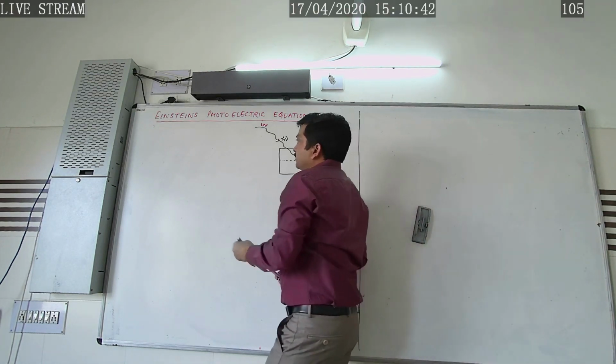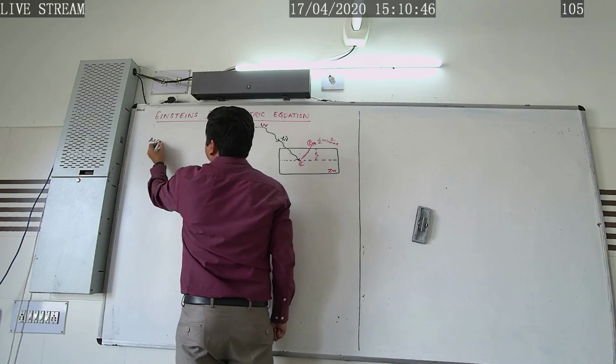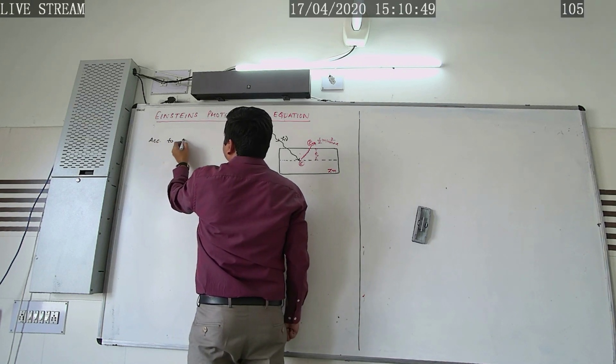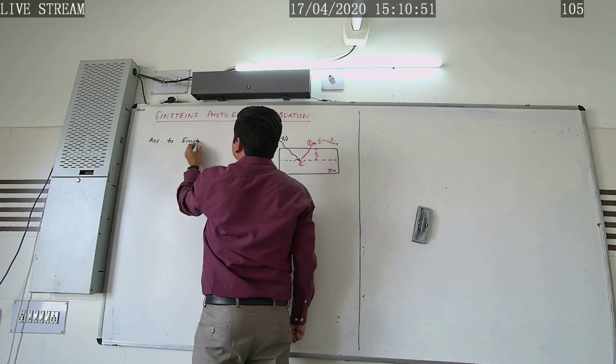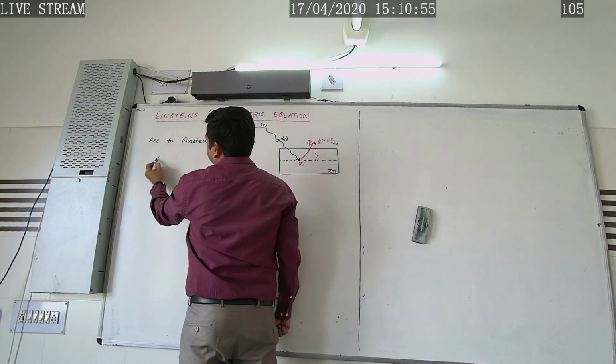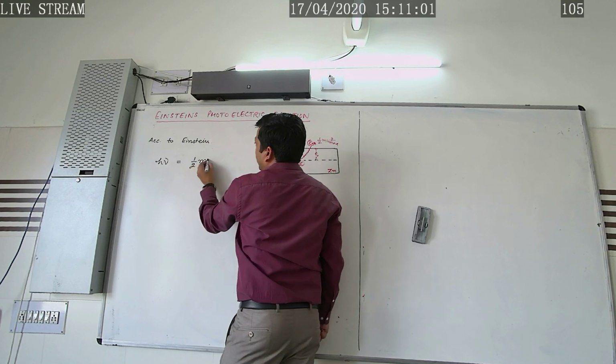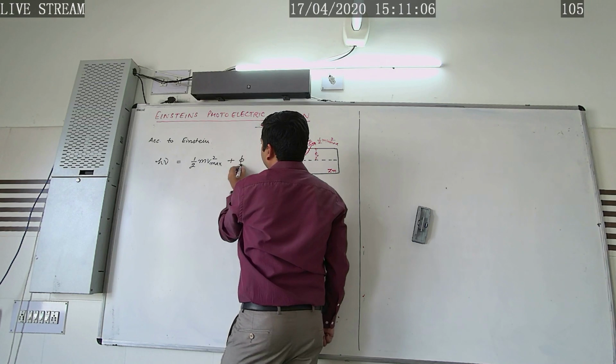So according to Einstein's photoelectric equation, simply h nu is equal to 1 by 2 m v max square plus the work function.